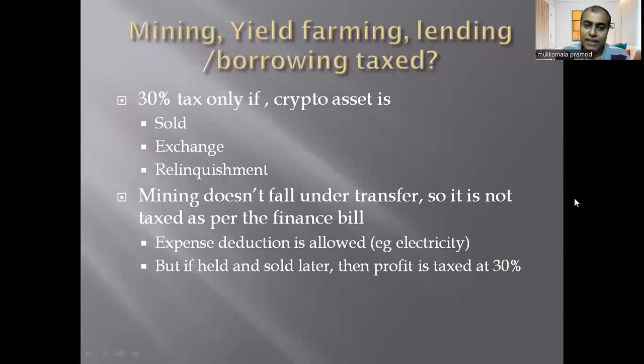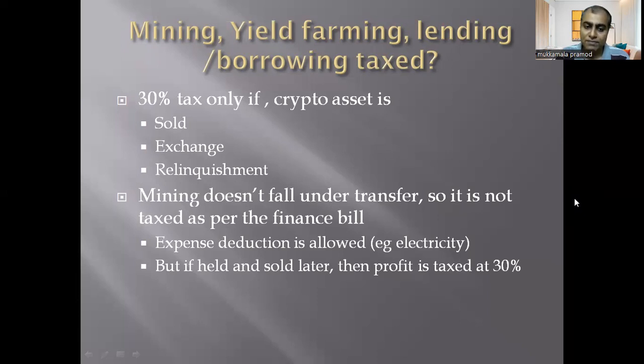So, in case of mining, yield farming, lending, and borrowing, how is this taxed? Let's look at the mining aspect first. Looking at the income tax regulation which has been introduced, a crypto asset is taxed only if it is sold, exchanged, or relinquished. So mining or yield farming will not come directly under this. So, mining will not be taxed.